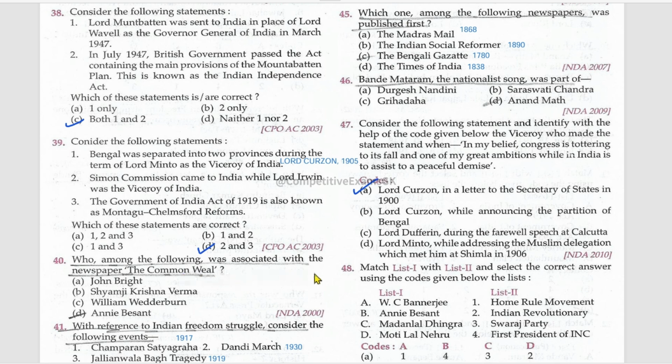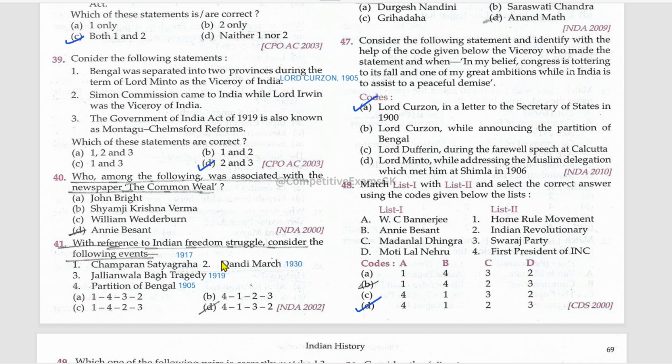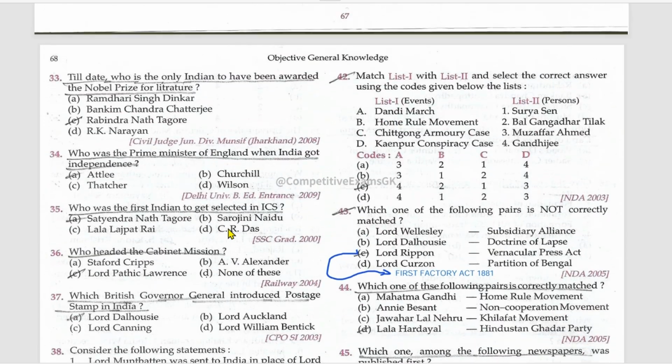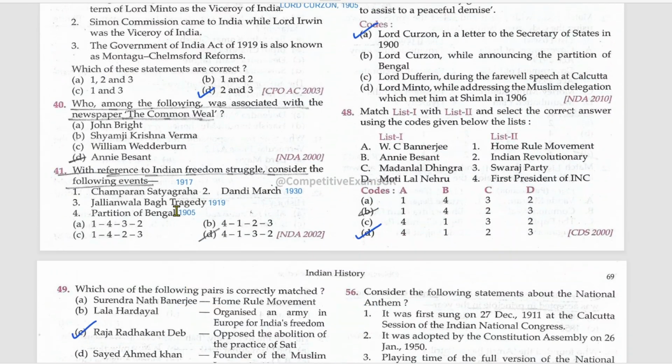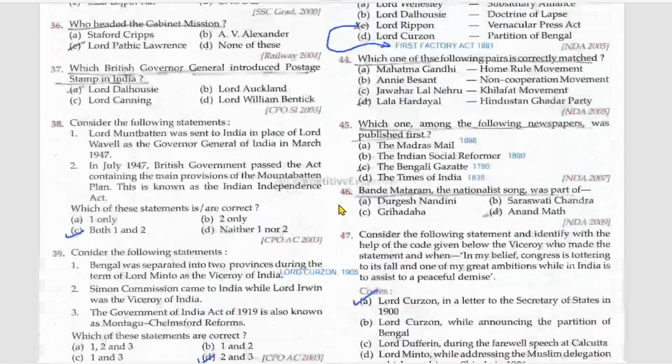Who among the following was associated with the newspaper The Commonweal and New India? With reference to Indian freedom struggle, consider the following events and mention them in the chronological order. Yes, we should mention them in the chronological order. First, partition of Bengal in 1905, then Champaran Satyagraha 1917, then Jallianwala Bagh tragedy 1919, then Dandi March in 1930.